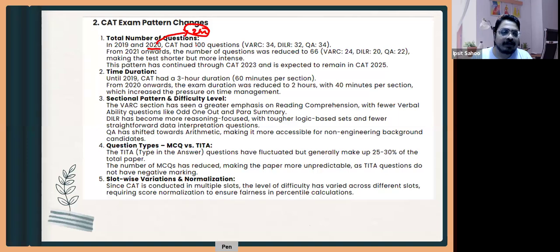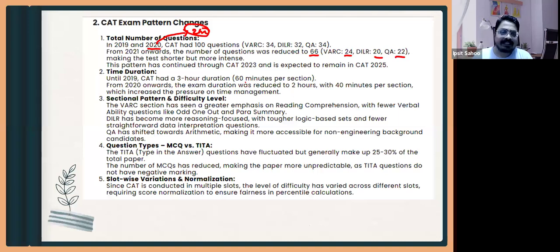2021 onwards, this becomes 66 questions. So here you see 24 questions, 20 questions and 22 questions. So this was the paper.